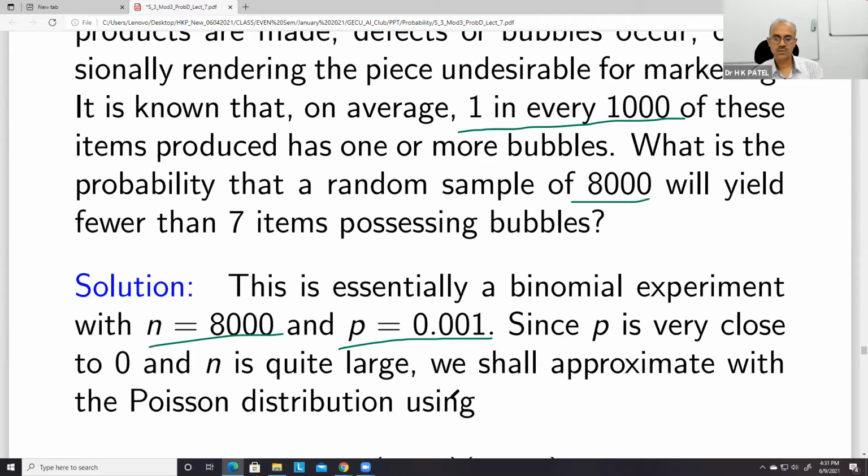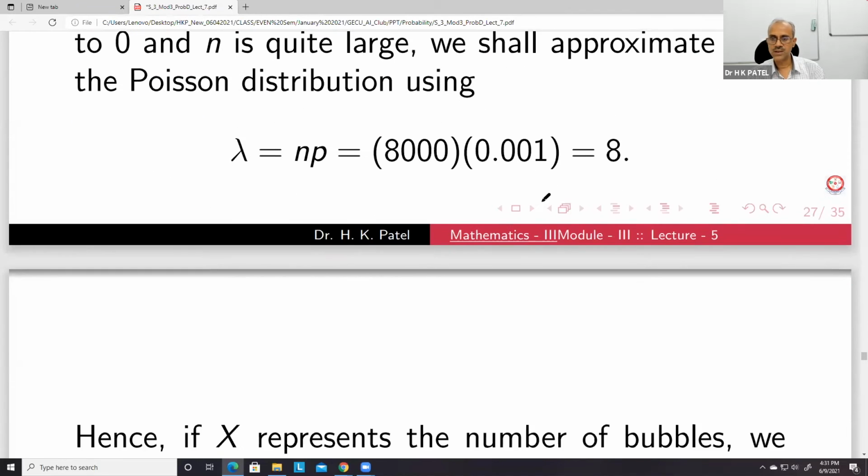You can see that this satisfies the conditions for the Poisson distribution: n is 8,000, more than 150, and p is 0.001, less than 0.01. So we can apply the Poisson distribution to model this problem, and our parameter lambda will be equal to np, which is 8,000 into 0.001. So lambda is equal to 8.